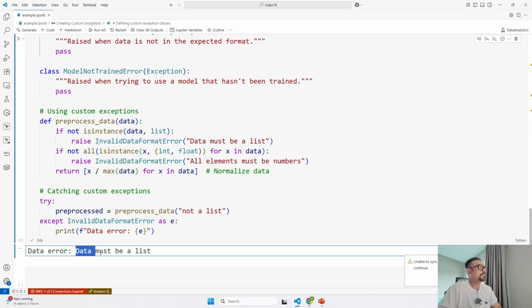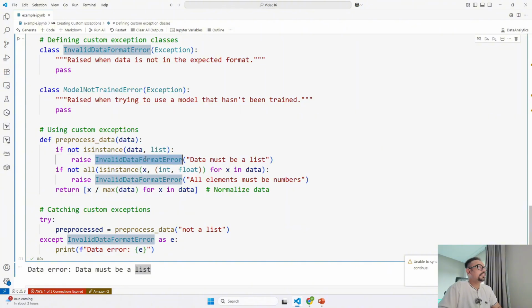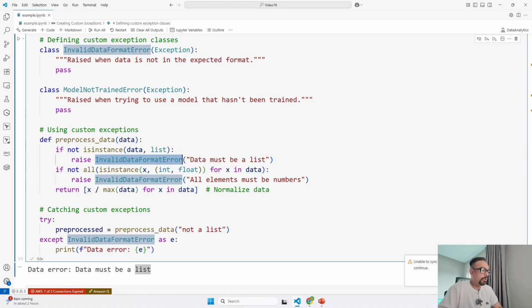Data must be a list. And when the custom exception is raised, the exception catches it. So right now it has used the first one. It is not a list, right? We are passing a string. And if it is going to match the other one, where we are having a mix of numbers and a list, at that time it is going to raise the other one and you are going to get the error message for that accordingly. So this is how you use your custom exceptions, and then you can raise that exception based on the use case that you are doing.